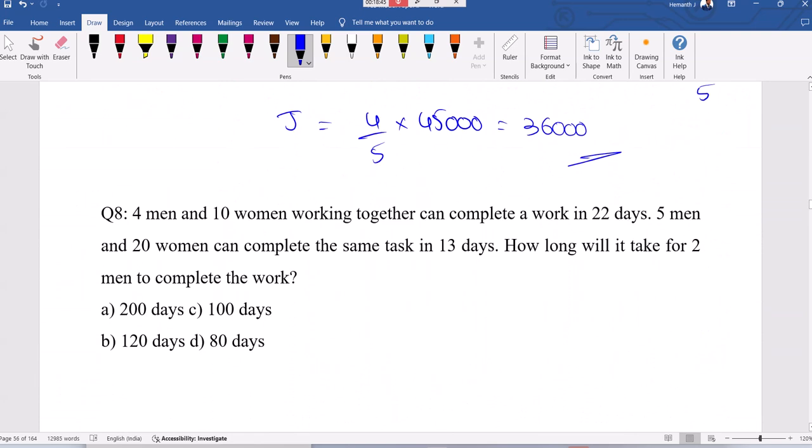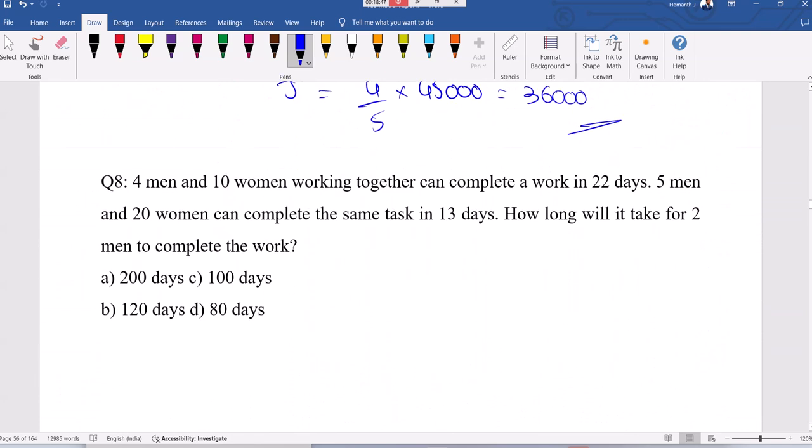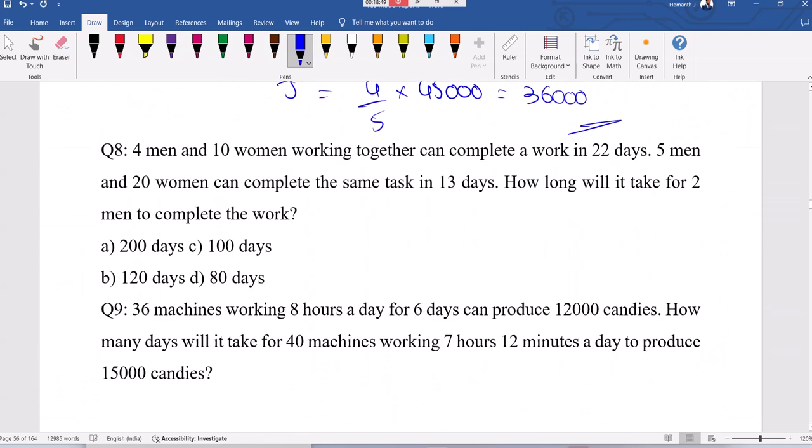Right. So let's see about this question. Similar to this, we discussed the first question.